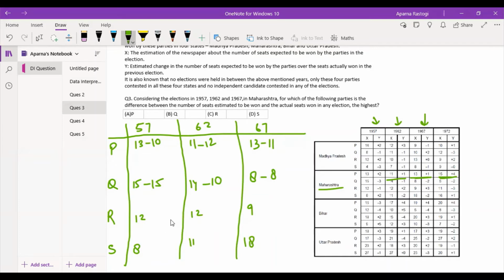Then for R, let's write down the values. So for R, it is going to be 11 plus 3, that is 14. 9 minus 3, that is 6. And 12 minus 2, that is 10. For S, it is going to be 16 minus 1, that is 15. 18 plus 2, that is 20.